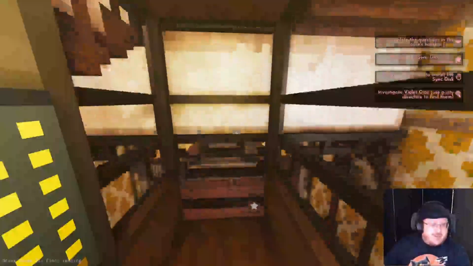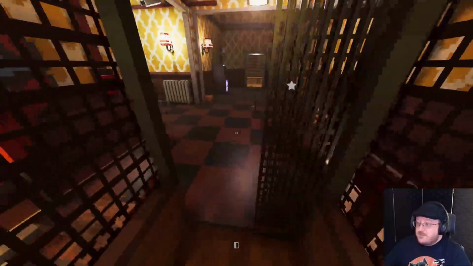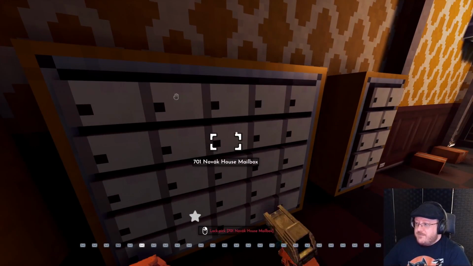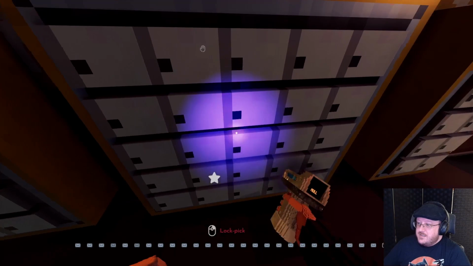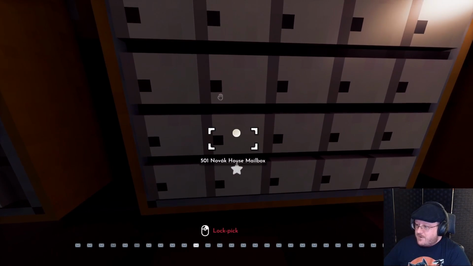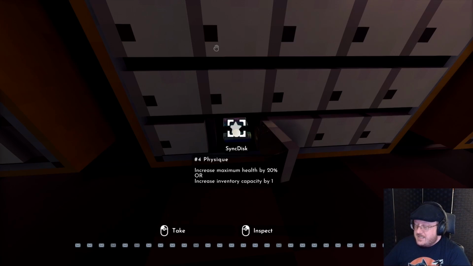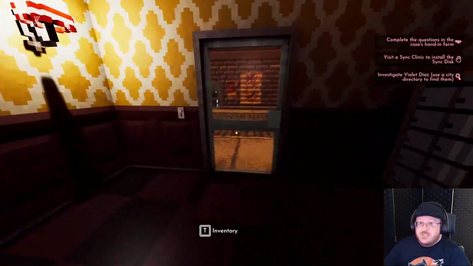If we're lucky, maybe we can just go straight to finding the killer. But she left something in the mailbox for us. So, you can also find fingerprints on mailboxes. But for... there we go, 402. So a sync disk. These are basically how you can upgrade or change your attributes.